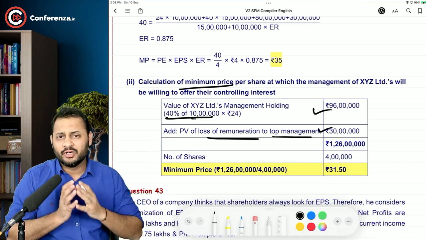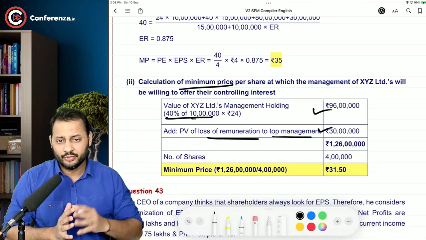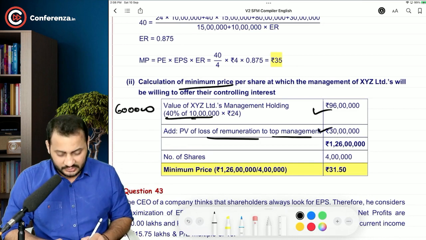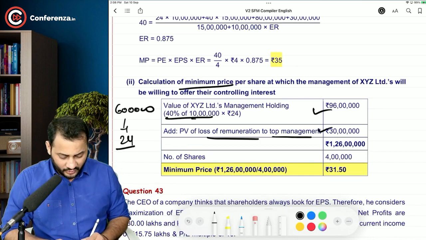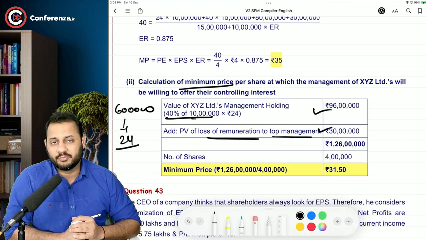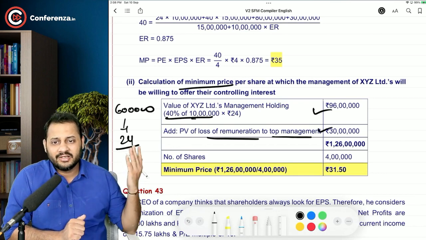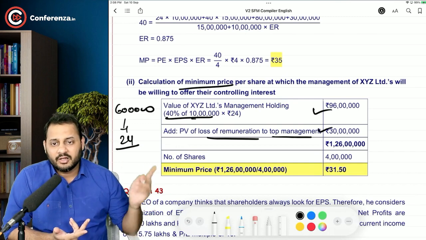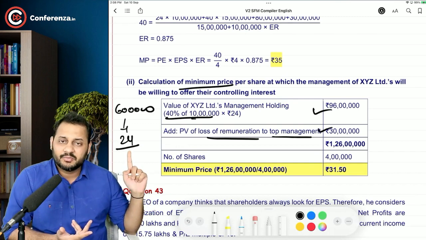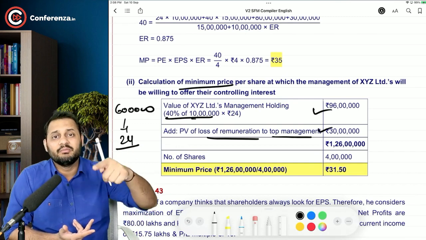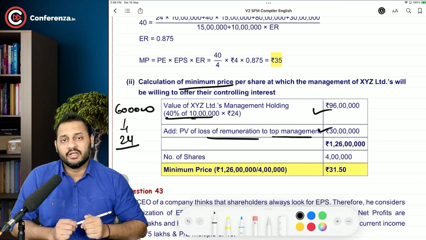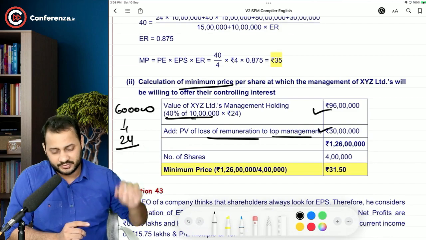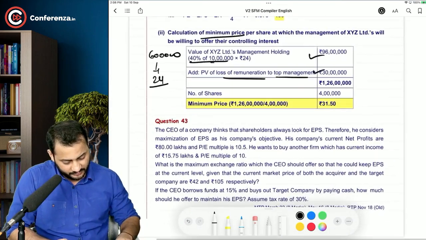But a normal public shareholder who is not the management, that is the rest of the 6 lakh shares, will only ask for 24 rupees as the minimum share price because they are not getting salary anyway. So after the merger, it won't affect them. Right now their shares' market price is 24, and that is the minimum that they would demand for giving up. But management would demand the extra loss of remuneration. Okay, come over to question number 43.